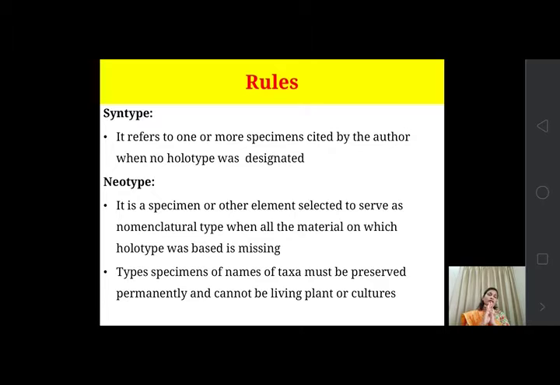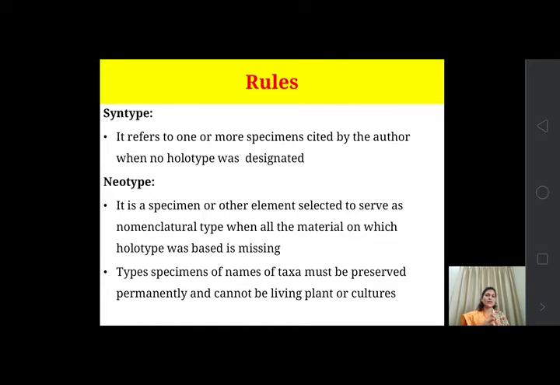But if there is no availability of any such specimens or any such material based on the holotype, then a new type, that is new material, is considered. So when all the material on which the holotype was based is missing, then the neotype, the specimen or other element, will be discovered.